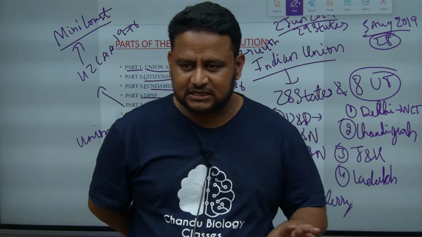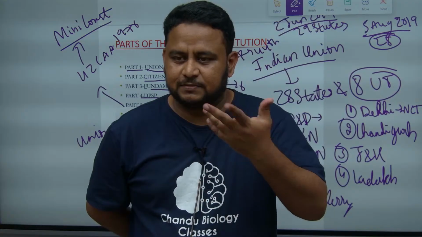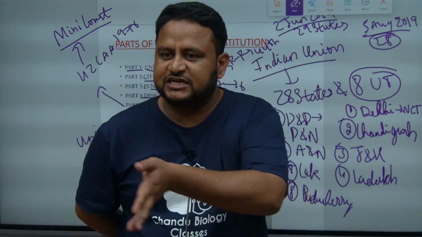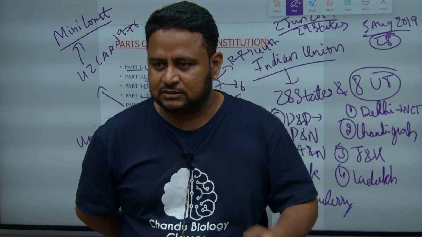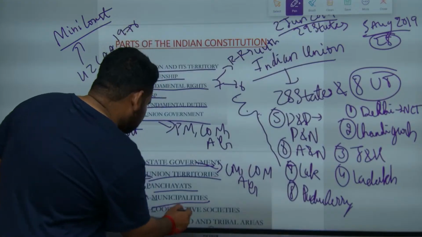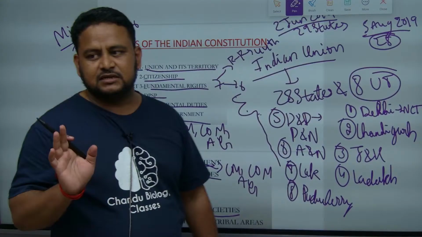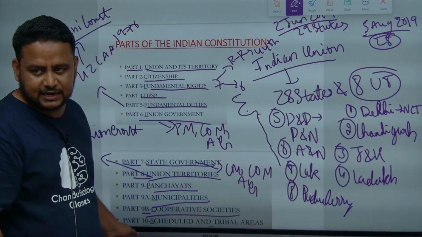We have municipalities for smaller cities, and municipal corporations for bigger cities. We have GHMC for Hyderabad. That is a municipal corporation, like that. Next, part 9B is cooperative societies. Part 9B actually was not there originally. A means it is nothing but amendment. 9B is also an amendment.